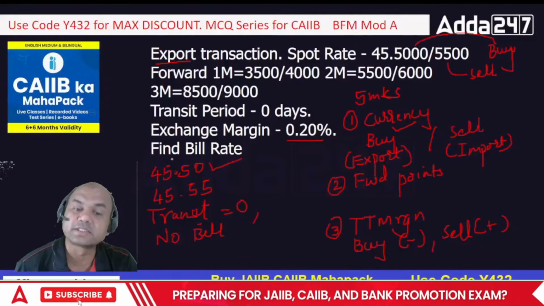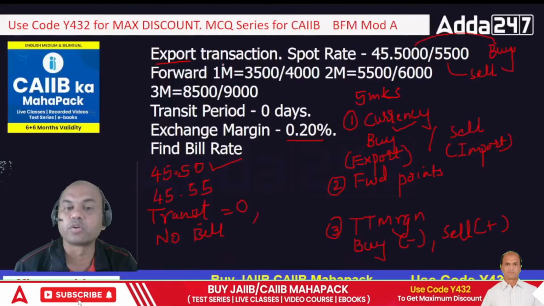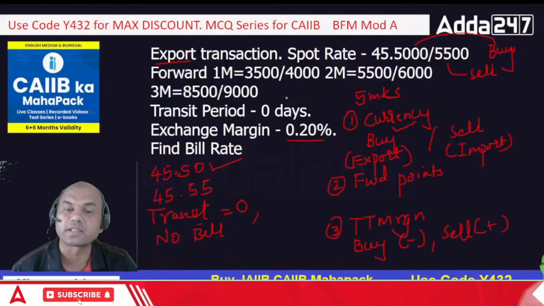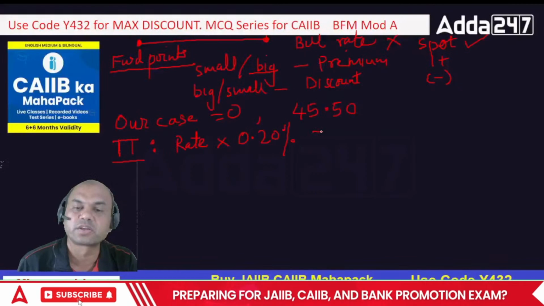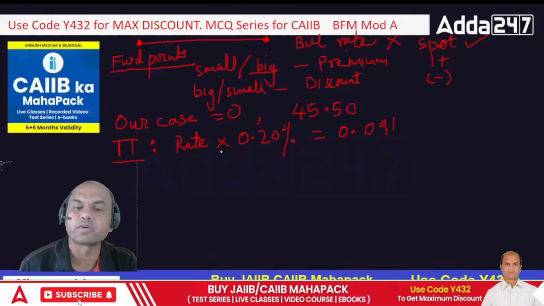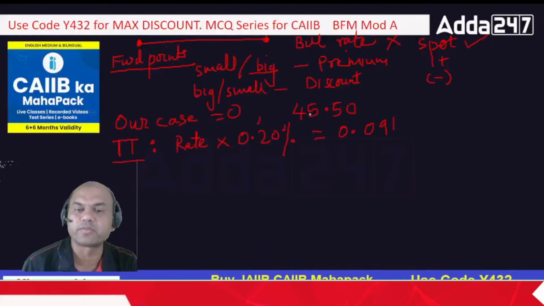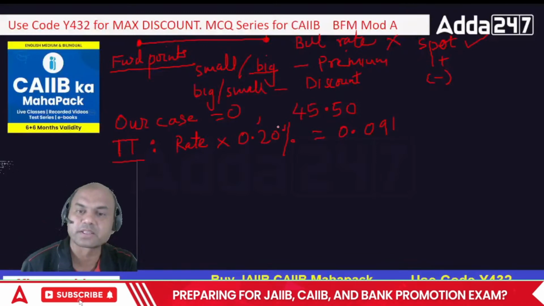So is this 45.5 correct? Yes. Why? Because spot. Is there no forward? No. Why? Because its transit is 0, right? So now find the answer. It is 0.091, I think so. How did I get it? Rate was 45.5 into 0.2%. Percent means upon 100. Always remember this.